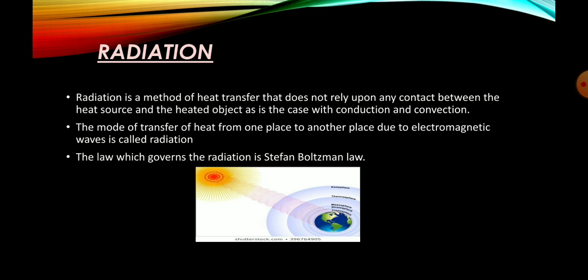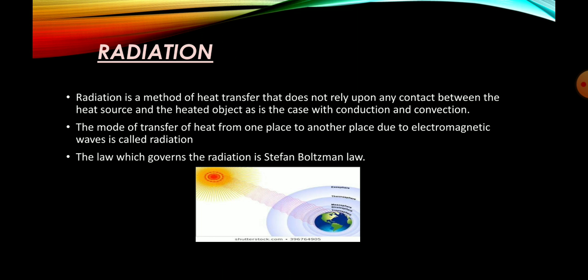The last mode of heat transfer is radiation. One point to note is that conduction and convection both need a medium. This is the difference between them and radiation: radiation does not require any kind of medium to transfer heat, and the heat is transferred in the form of electromagnetic waves.